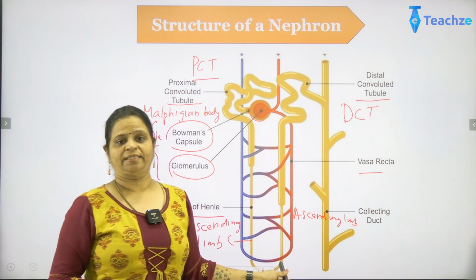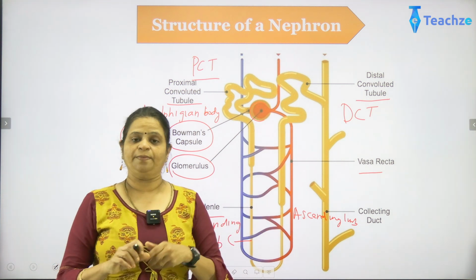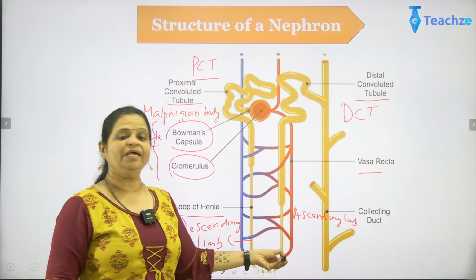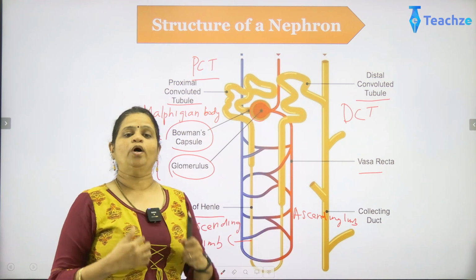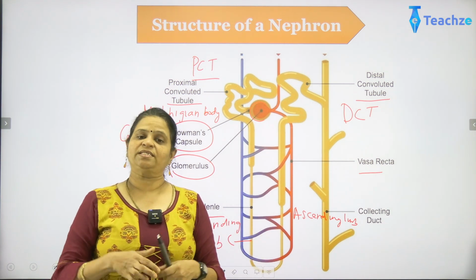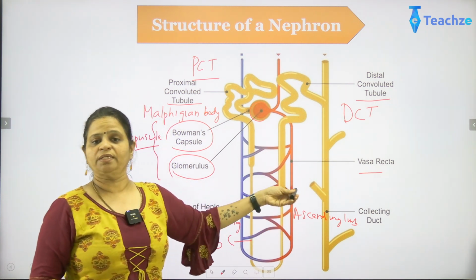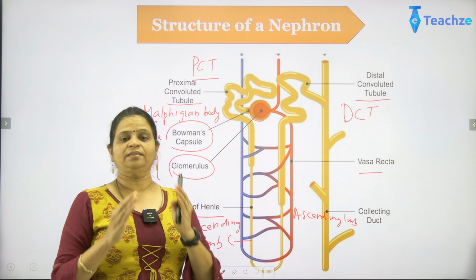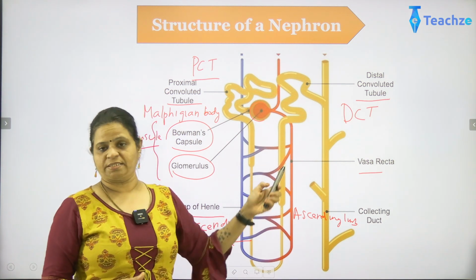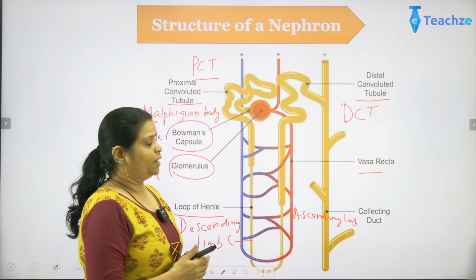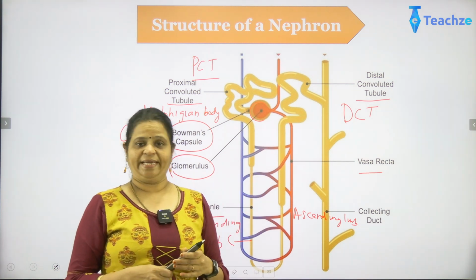Now this vasa recta gives a counter current mechanism, that is, if the body is deprived of salts, it will reabsorb the salts necessary for that particular process. If the water content is more, then the excess water will be given out and the vasa recta helps with it. So it's a counter current mechanism to maintain osmoregulation as well as the amount of salt and water present in the body. Now how this process occurs, we will have a look in the next session.